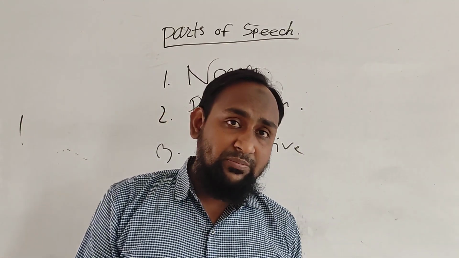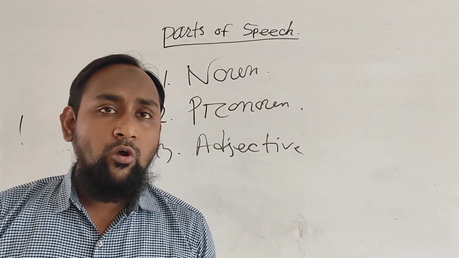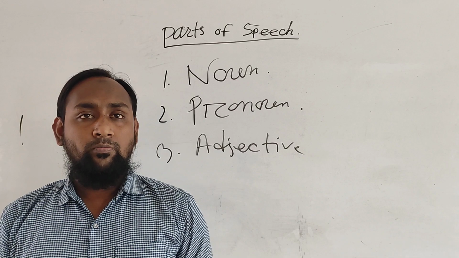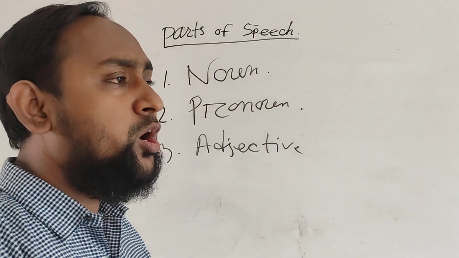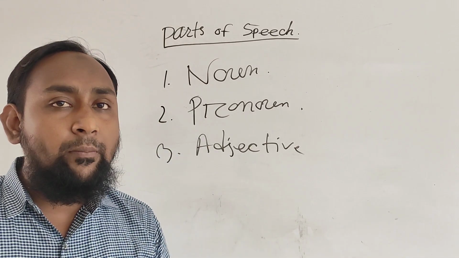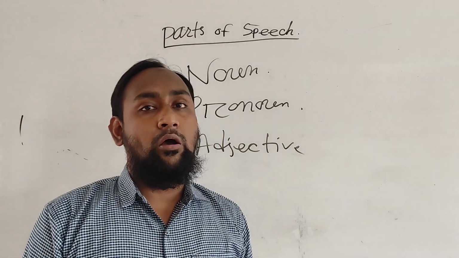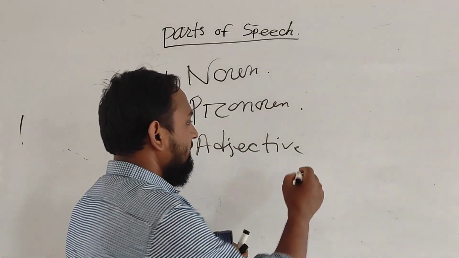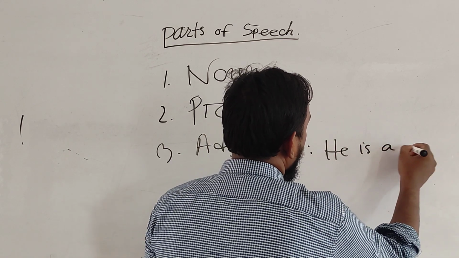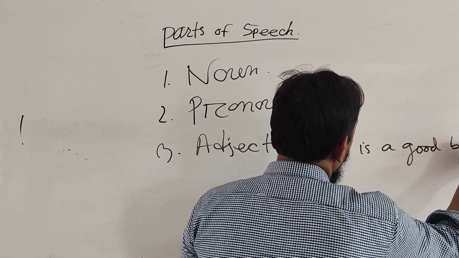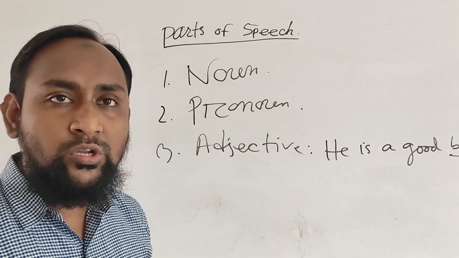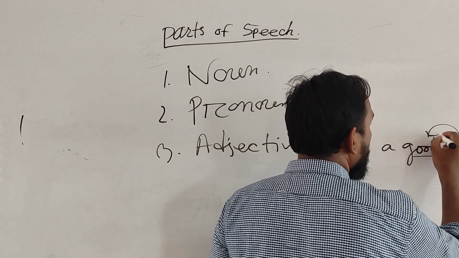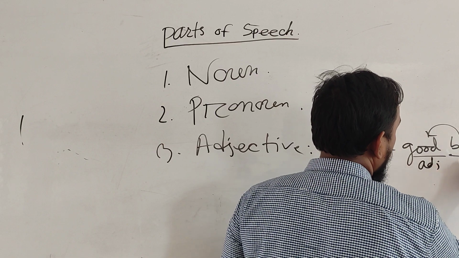That means adjective is the name of quality of a noun, or quantity of a noun, or number of a noun. That means when any kinds of quality, quantity, number is used before the noun, we can call it an adjective. Clear? For example, if I say, he is a good boy. Here, boy is a noun, you know that. And the good is the describing of a noun. So here this is an adjective, and this is the noun.